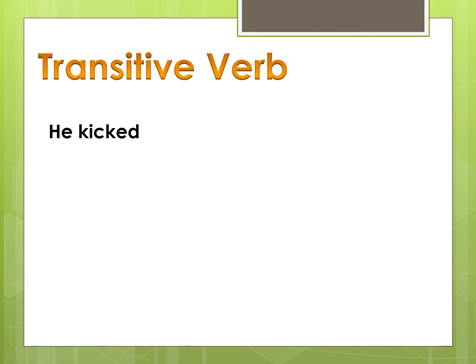Now the sentences that we discussed earlier did not make complete sense. But if we add some word after it, then it will make complete sense. For example, if I add the words the football to this sentence, the sentence makes complete sense. He kicked the football. And when I ask this question, what did he kick?